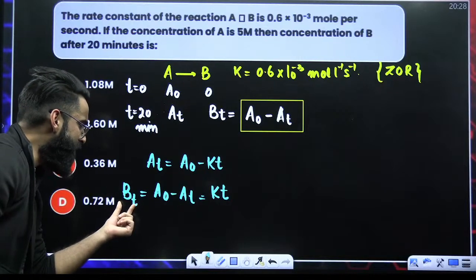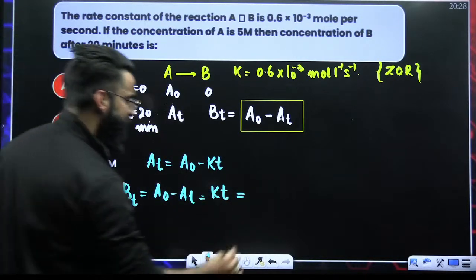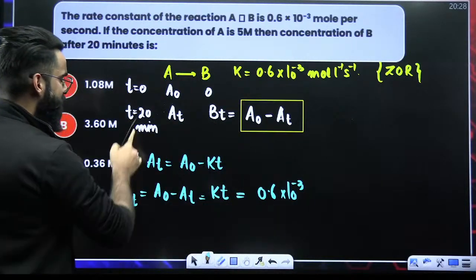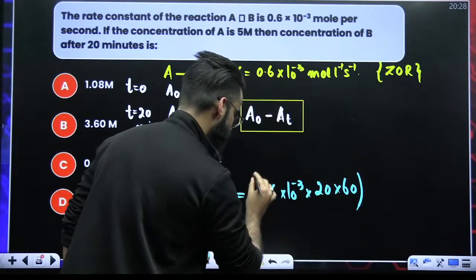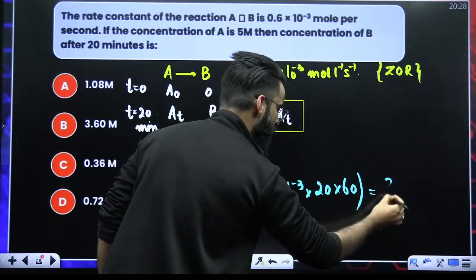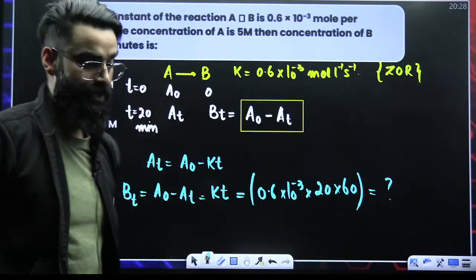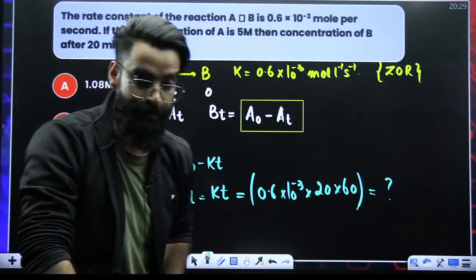So the concentration of B after 20 minutes would be equal to K times t. K is 0.6 into 10 raised power minus 3, and time is 20 minutes, so I'm converting this into seconds. This is going to be the concentration of your product B after 20 minutes. I believe this particular question is clear. After solving, you'll be getting the answer as 0.72 molar.